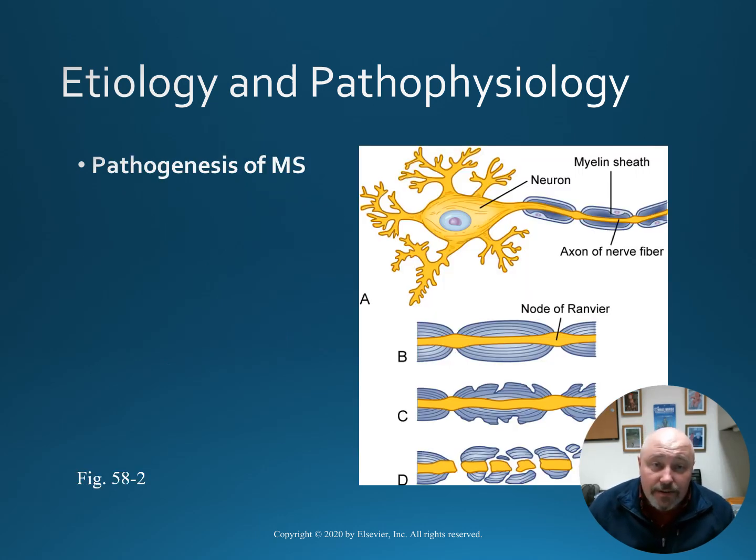And here in figure 58-2 from the text, we have that pathogenesis of multiple sclerosis. In figure A, we have a normal nerve cell with that myelin sheath intact. In figure B, we have a normal axon. In figure C, we have that myelin beginning to break down. And then finally in D, that myelin's totally disrupted and the axon is not functioning.